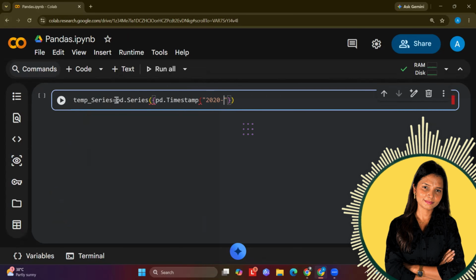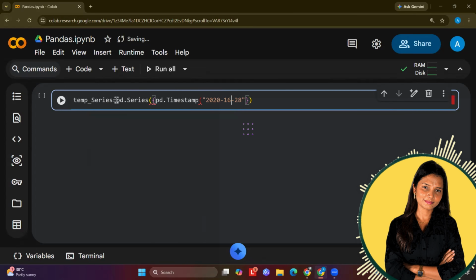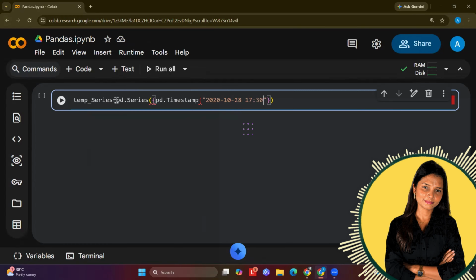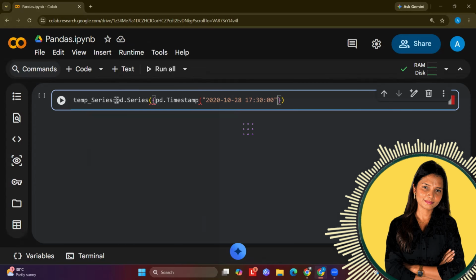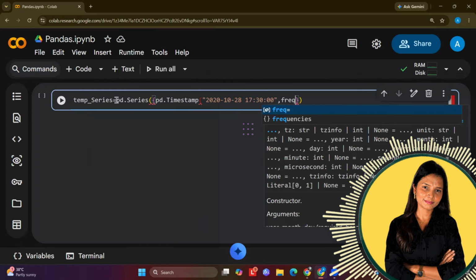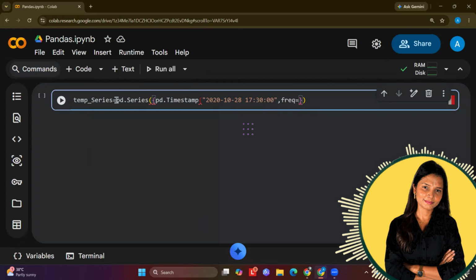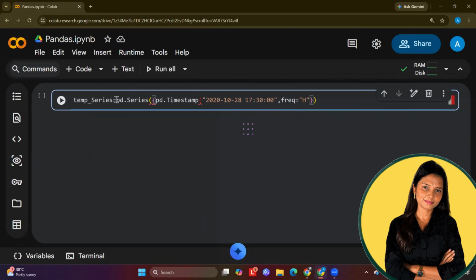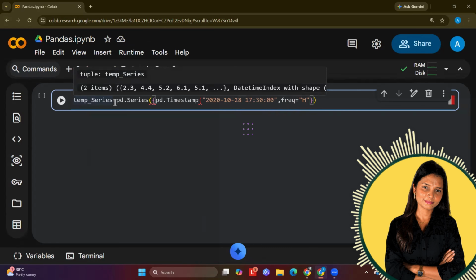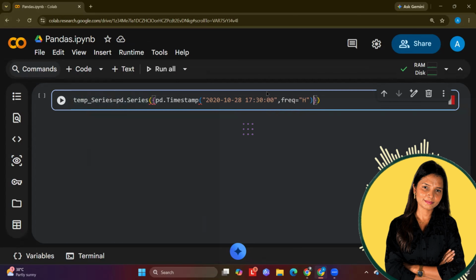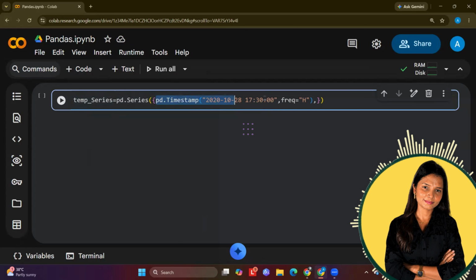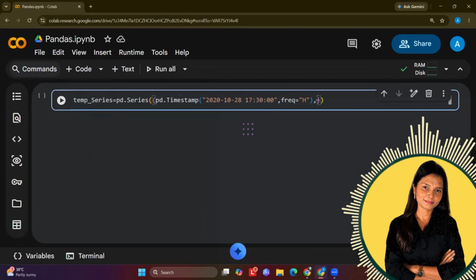I will write down the values in date and then time, 10:28, and let's say the time is 5:30 p.m. again, comma, let's say frequency is equal to H. Okay, and I will just close the bracket, comma again, and I will use the same set of values, but we'll just change the frequency.